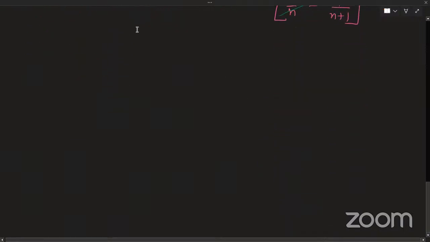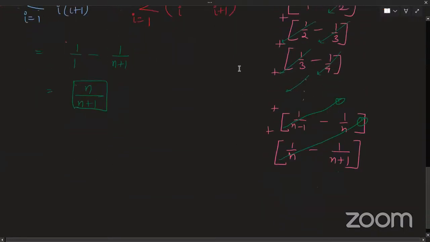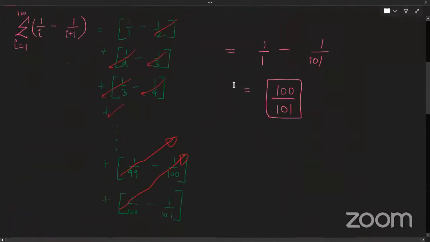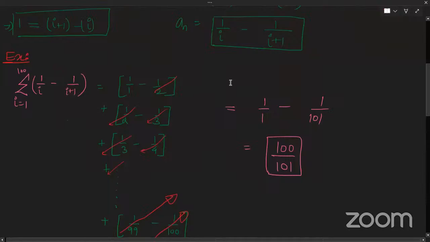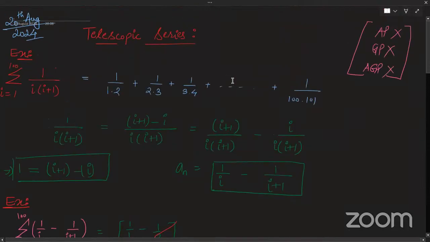Now just have one thing in mind. If this thing is possible in summation, it is also possible in multiplication. So telescopic series basically has two types. One is in addition and one is in multiplication.